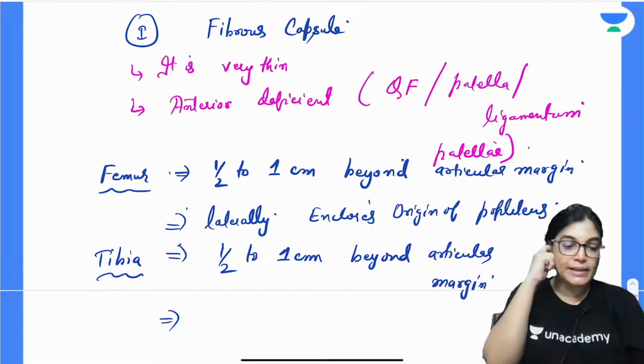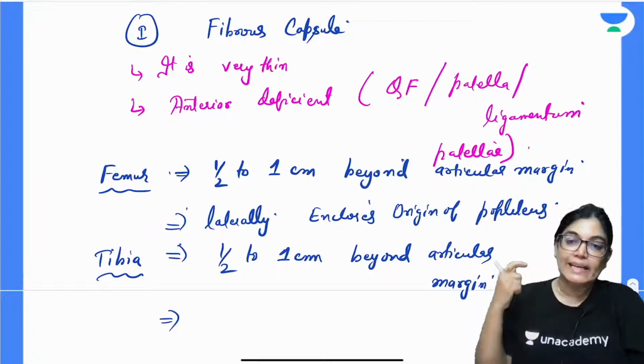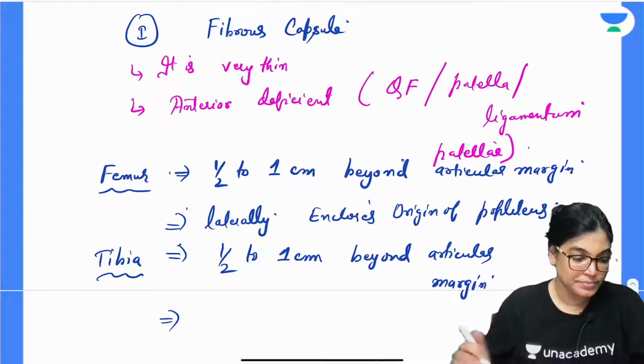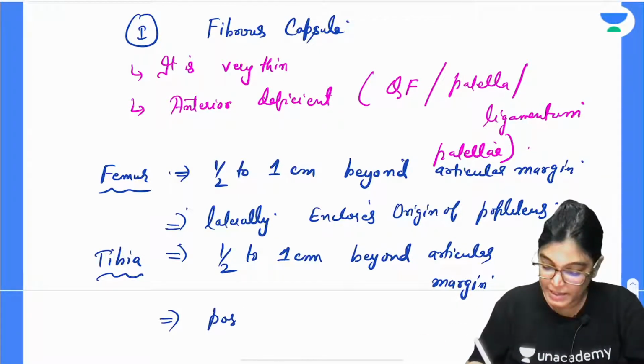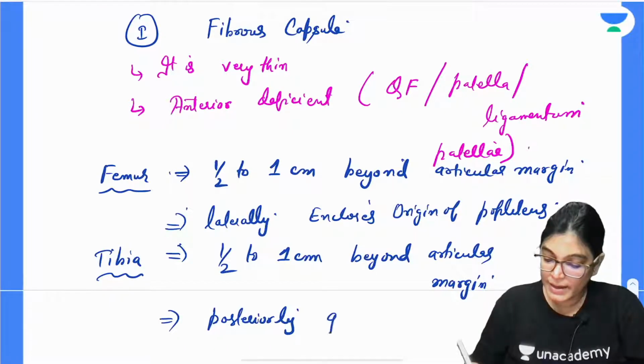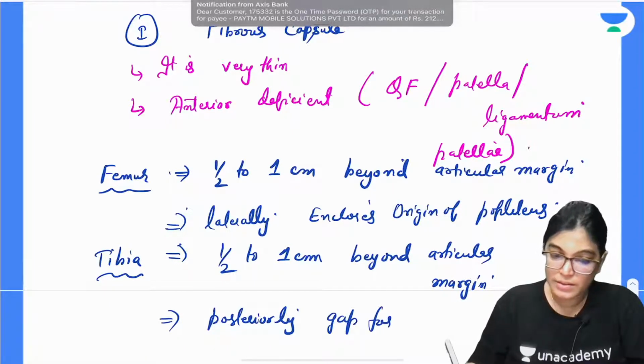And if you remember, I told you that posteriorly it has a gap for the passage of the popliteus tendon.